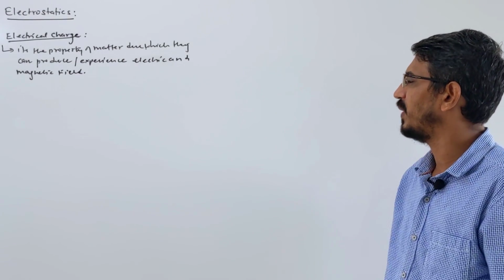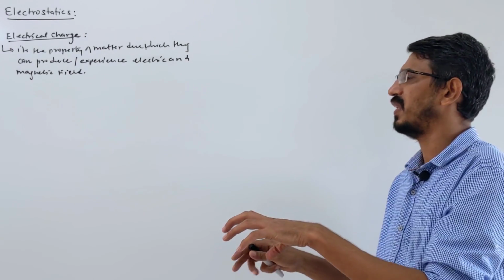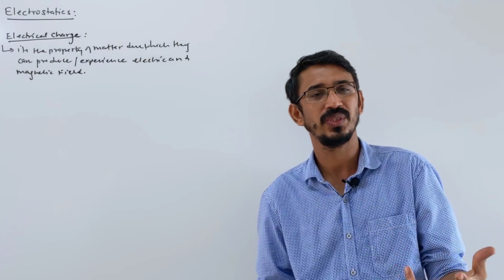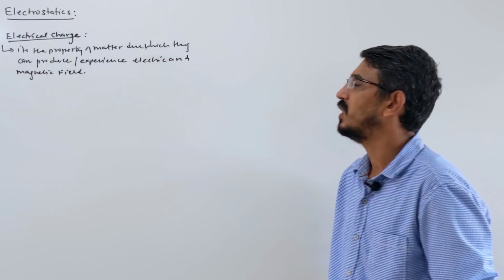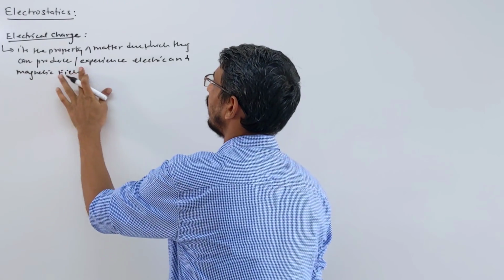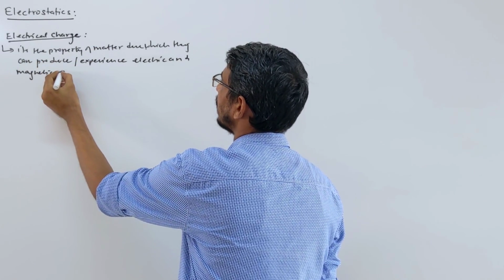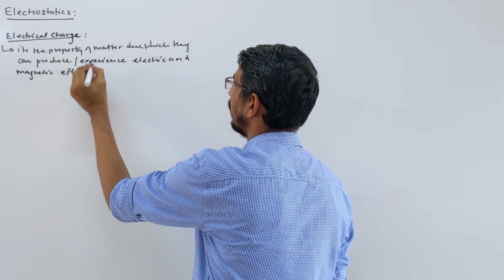I should not write just field, because, like I said, we will talk about 6 things: they can experience force, they can produce force, potential energy. So the proper words I should write are electric and magnetic effects. That will be your complete definition.